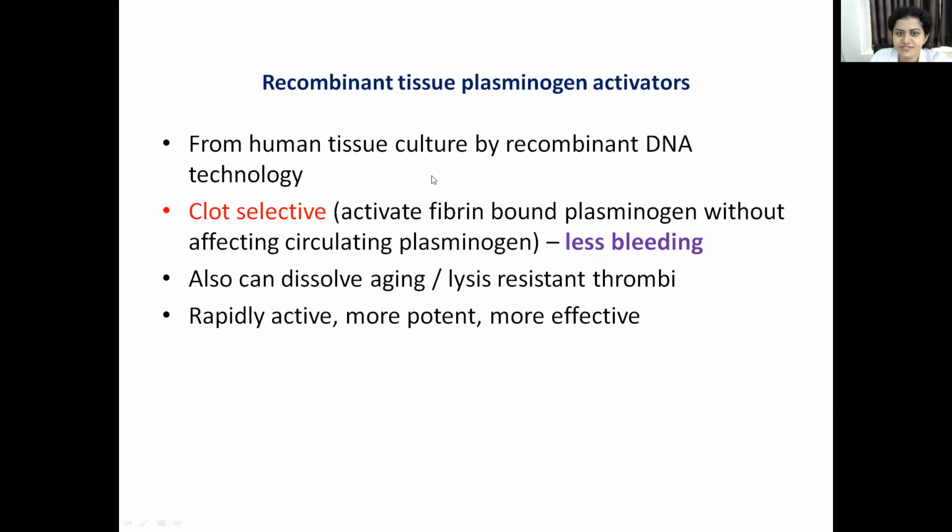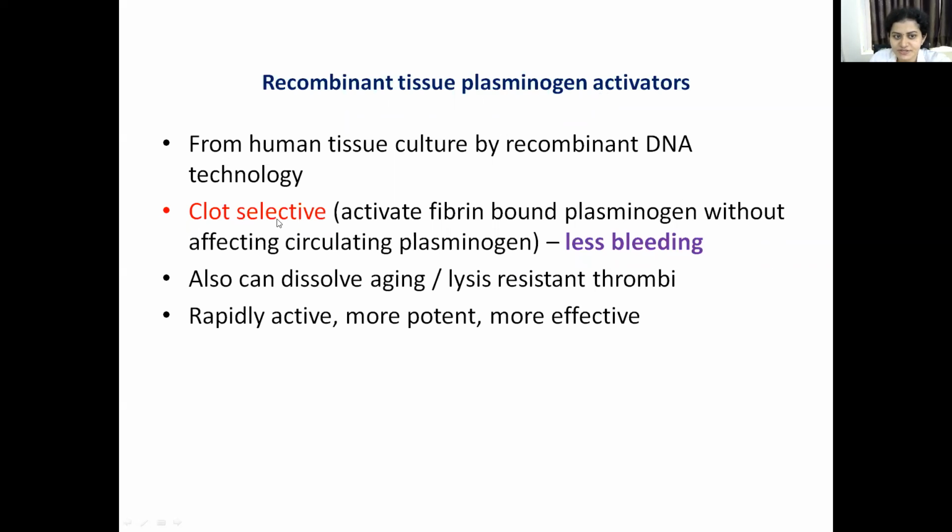And the main advantage of this drug is, if you remember, all the first generation, that is streptokinase, urokinase, including the second generation, that is anistreplase, had the main disadvantage of hemorrhage as a side effect, that is bleeding. But with recombinant tissue plasminogen activators, the side effect of bleeding will be less.